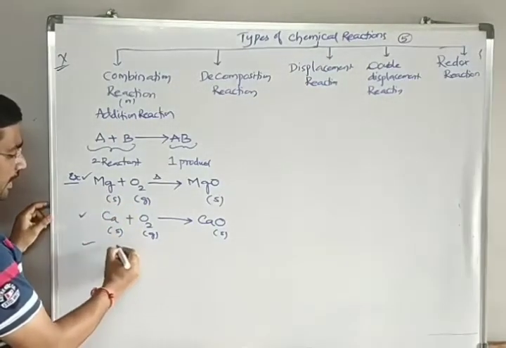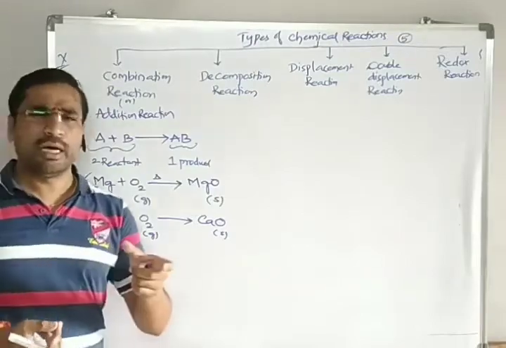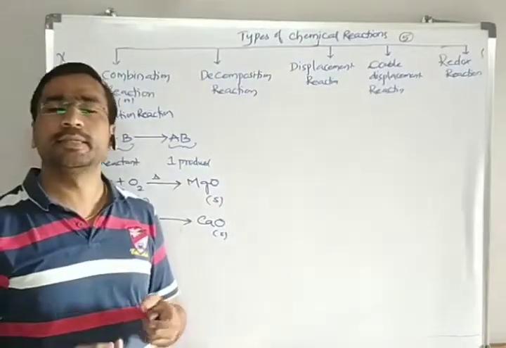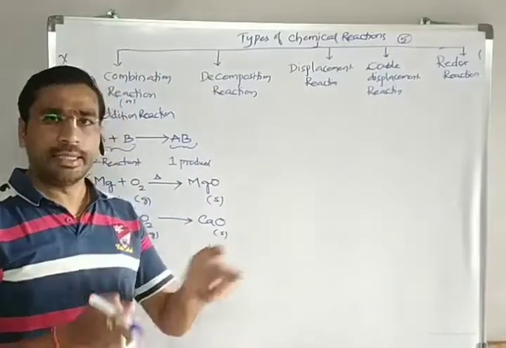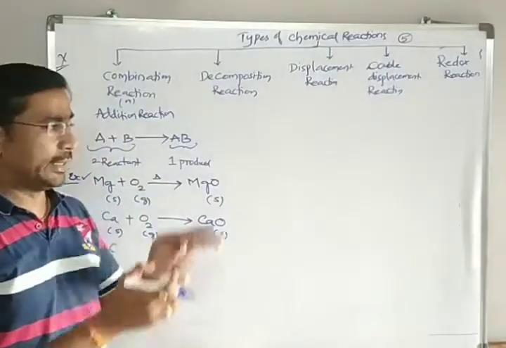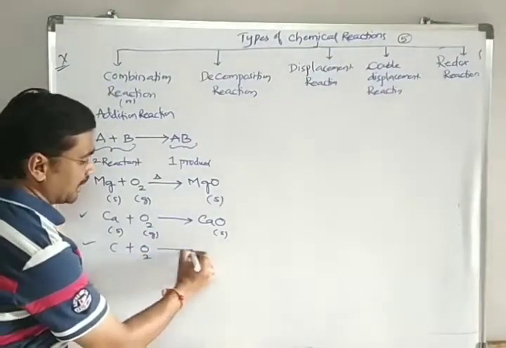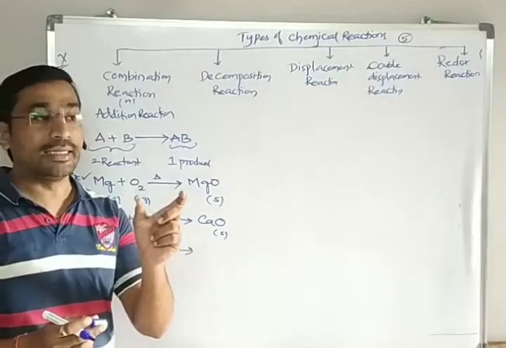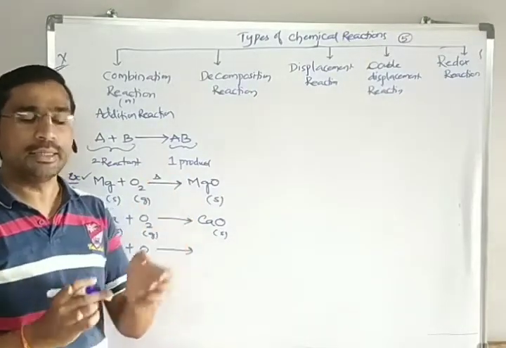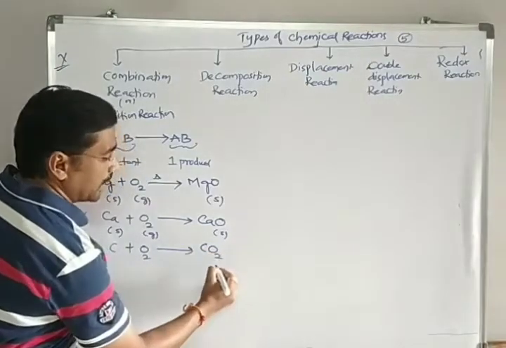Or we can take carbon, the burning of carbon. Carbon is nothing but coke, a black colored substance. When you start heating the coke in air, by the time it starts catching fire, we will see the color change to reddish orange. It burns with a reddish orange color, and at that time it releases CO2 gas.